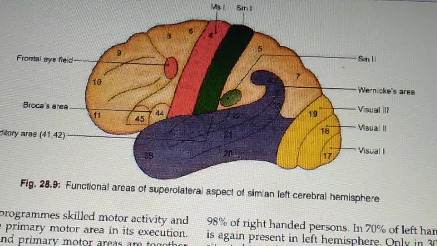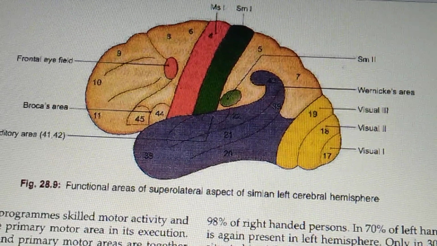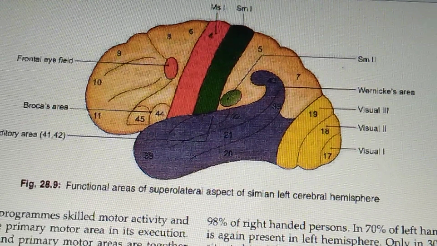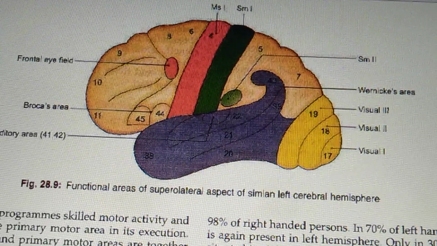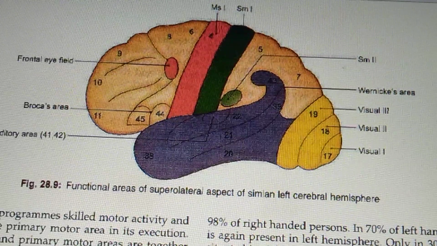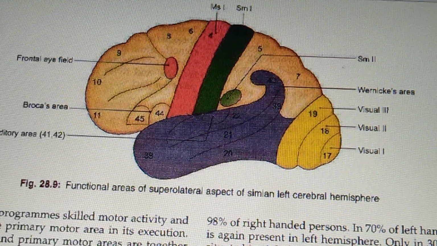It corresponds to area 22 of Brodmann on the lateral surface of the superior temporal gyrus, which is also known as the Wernicke's area. It is of major importance in the language function, right? We have seen that Wernicke's area is also called the sensory language area, because its function is language.